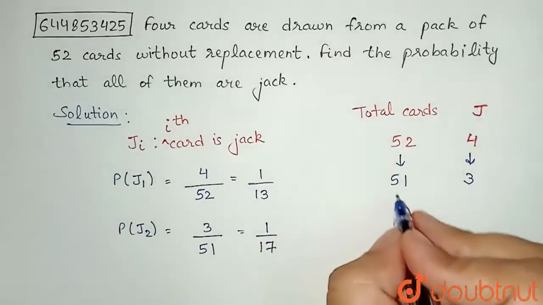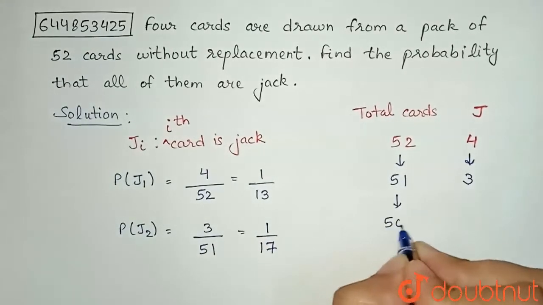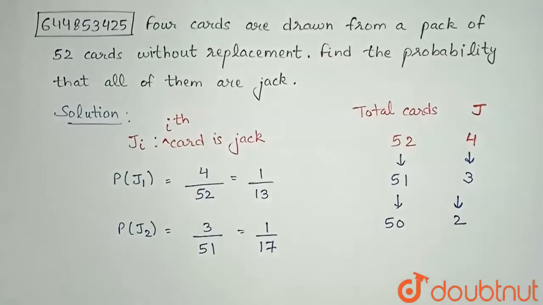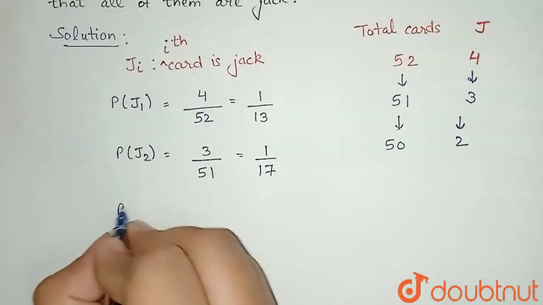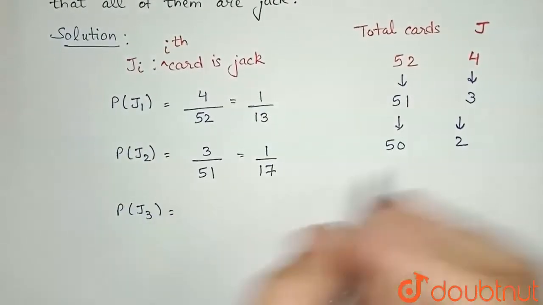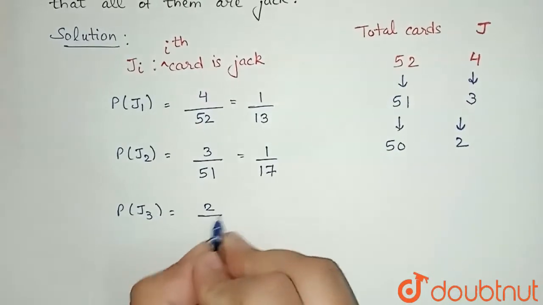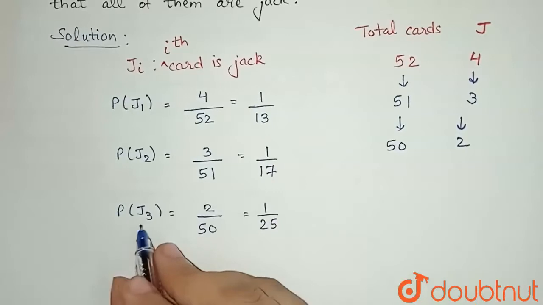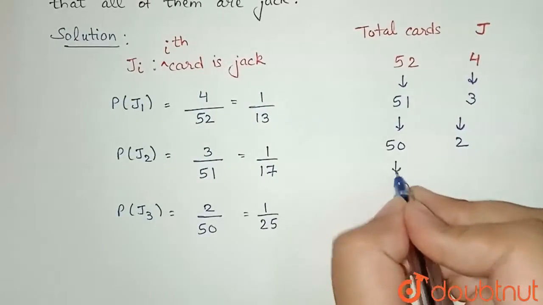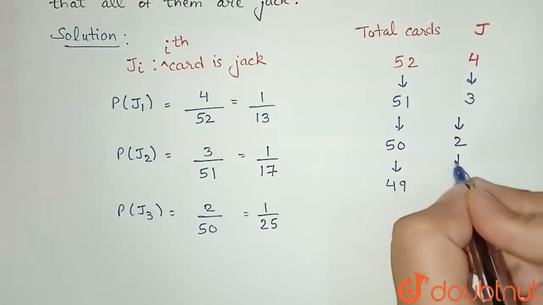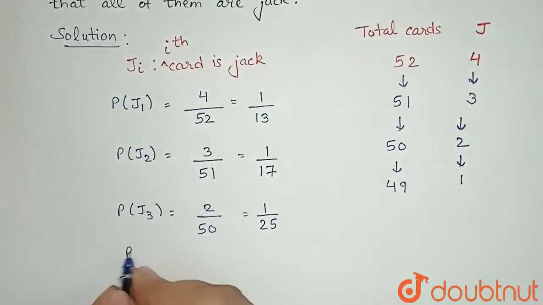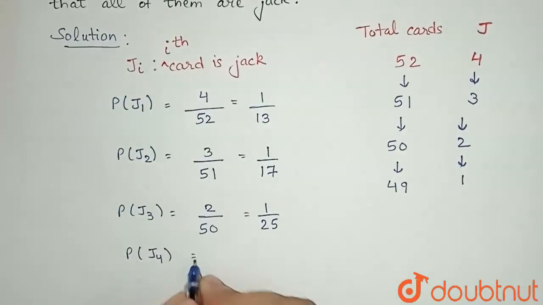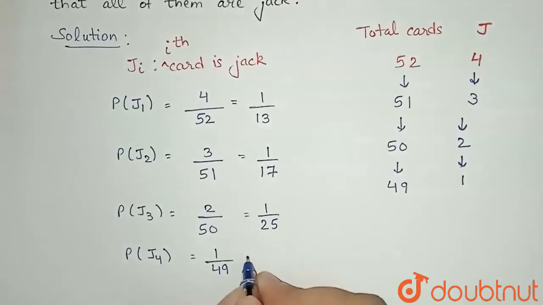Now one more jack is drawn, that means cards are 50 and jacks are 2. Now let's find the probability that the third card is jack. How many jacks will I have? 2 and total 50, so 1 by 25. Now when I draw my third card, the number of cards left will be 49 and jack left will be 1. So the probability that the fourth card will be jack will be 1 divided by 49.